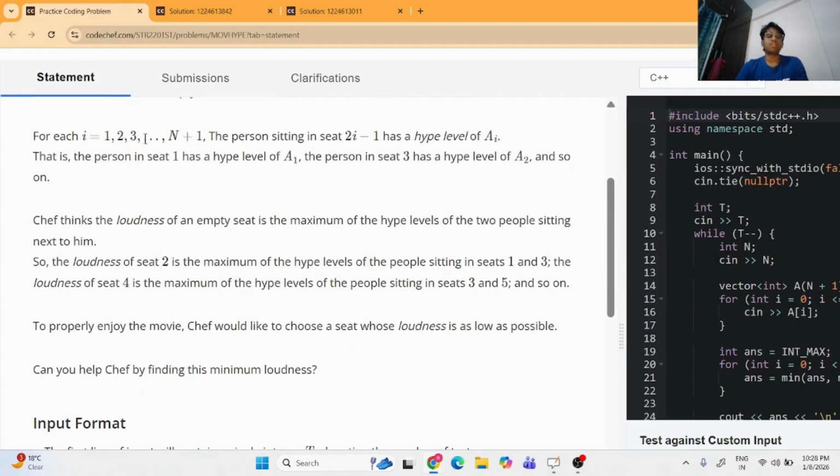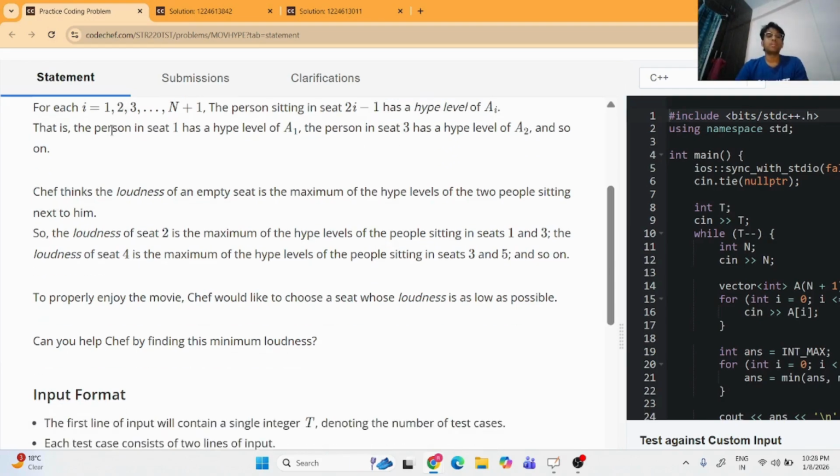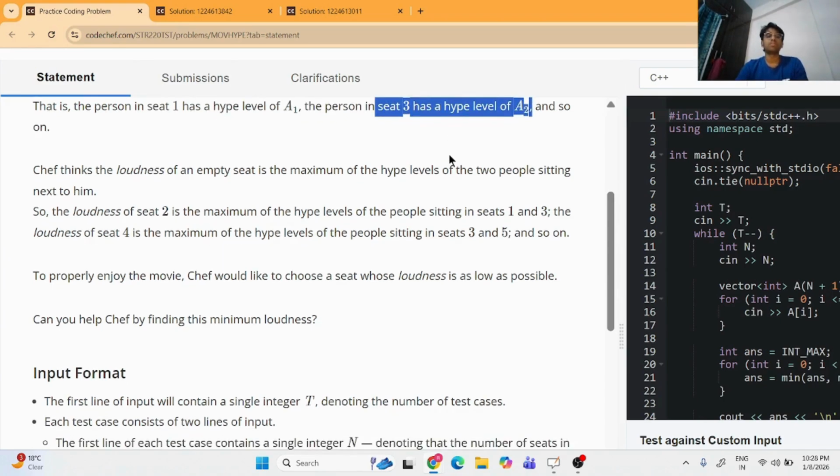For each i from 1 to n plus 1, the person sitting in seat 2i minus 1 has a hype level of A of i. That is, the person in seat 1 has a hype level of A of 1, the person in seat 3 has a hype level of A of 2, and so on.